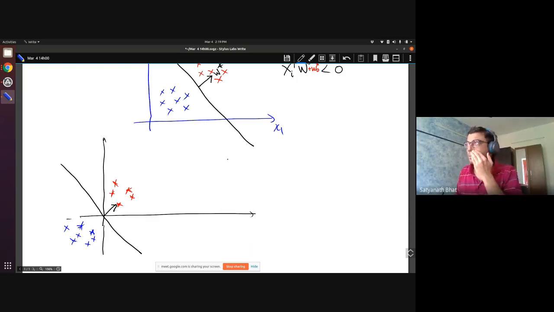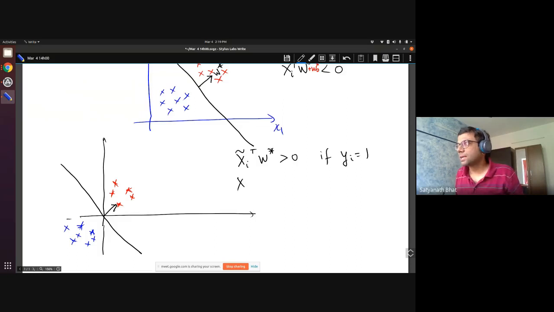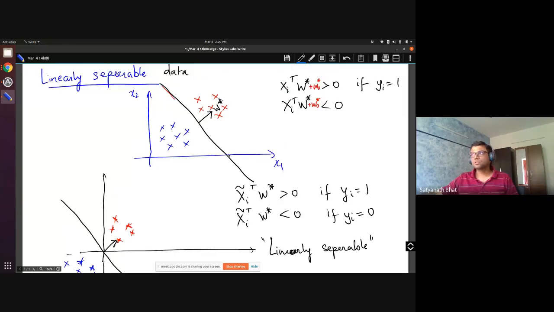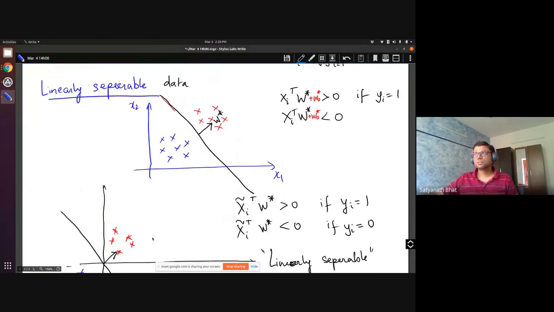Okay, so here we are saying xi tilde transpose W star is greater than 0 if yi is equal to 1, and xi tilde transpose W star is less than 0 if yi equal to 0. If this happens, then we say we are in linearly separable data. So we are in linearly separable space. Is that okay? Does everybody understand the difference why this doesn't pass through the origin and why this passes through the origin?